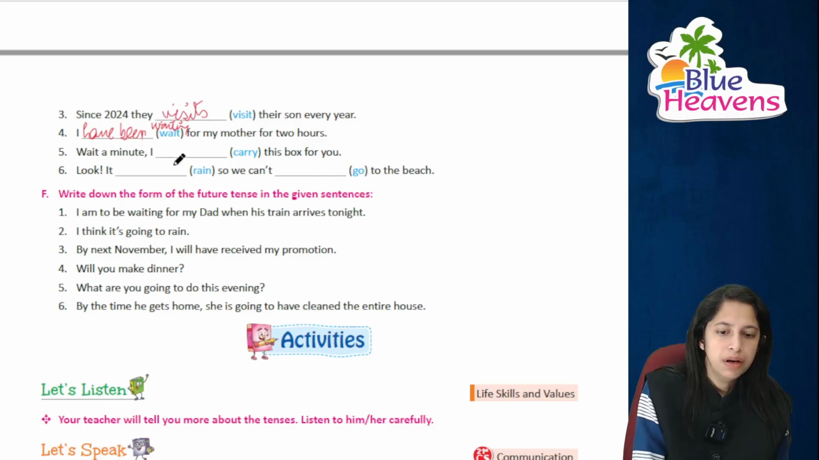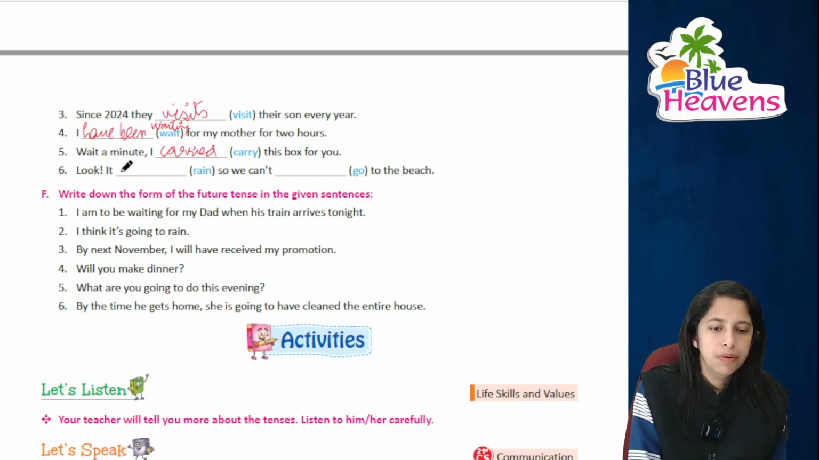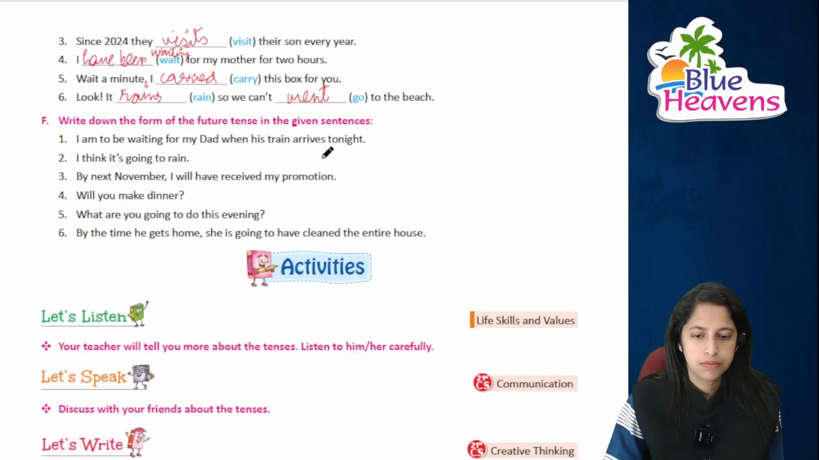Right, wait a minute, I'll carry this box for you. Look, it may rain, it might rain, so we can't go back to the beach, है ना. So look, it rains कि बारिश हो सकती है. So we can't go, we went to the beach.